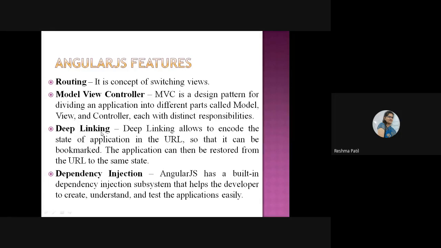Then deep linking. It allows us to encode the state of the application in the URL. At what state your application is, that part is encoded into the URL. That is called deep linking, so that it can be bookmarked. We can bookmark it, and the application can be restored from the URL to the same state. We can restore your application to the previous state if it is already bookmarked.